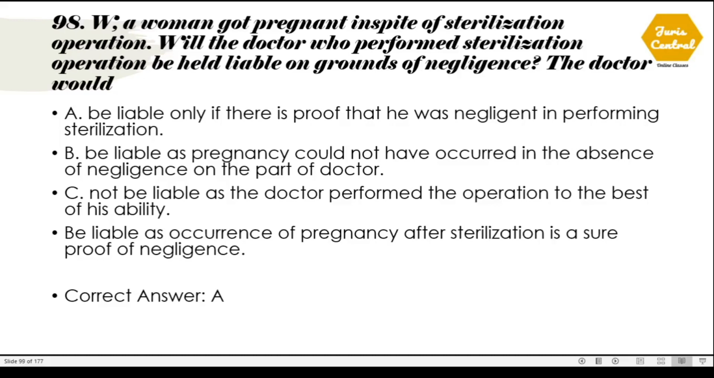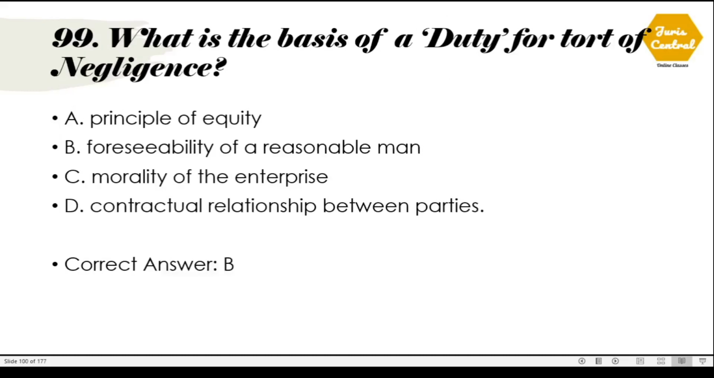98. W, a woman, got pregnant in spite of a sterilization operation. Will the doctor who performed the sterilization operation be held liable on grounds of negligence? The doctor would. So the correct option is A. He would be held liable only if there is proof that he was negligent in performing the sterilization.